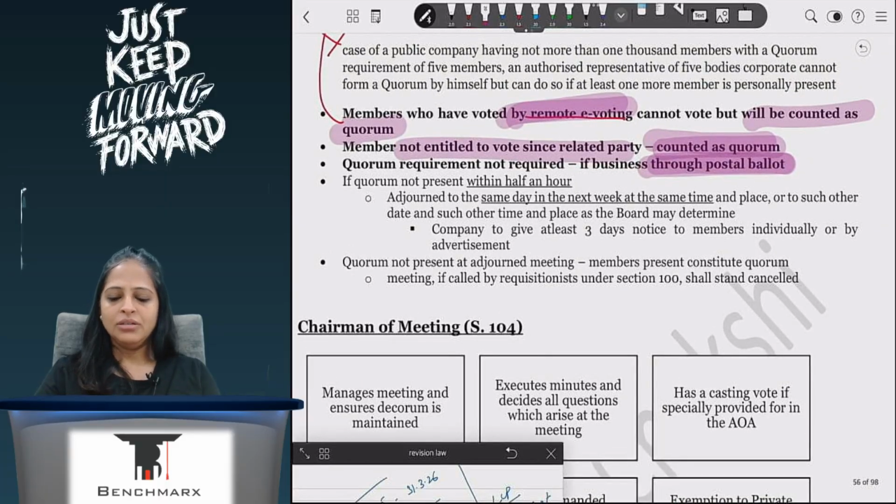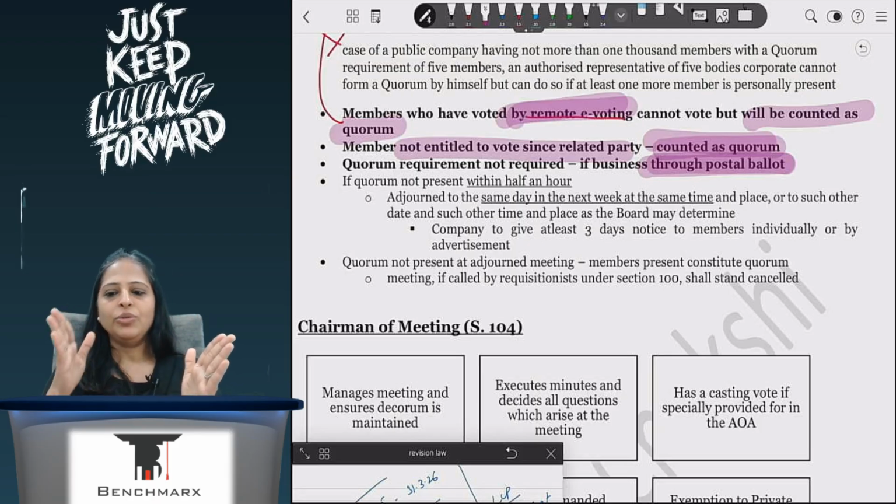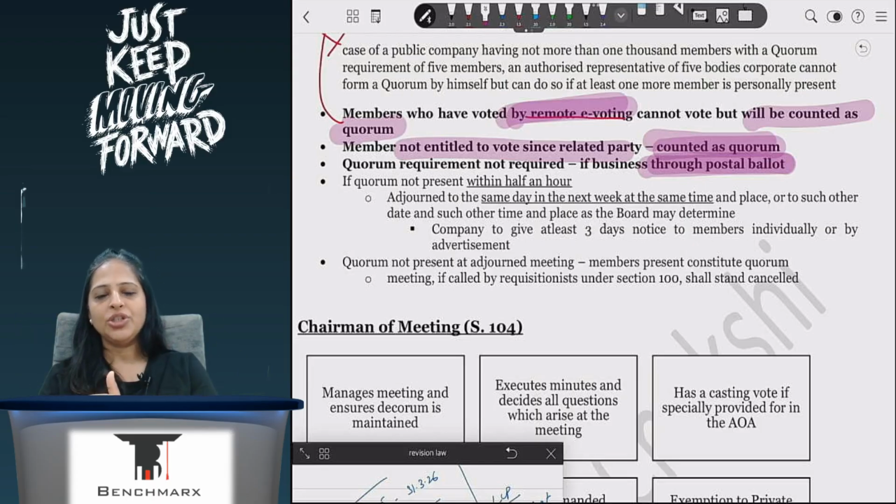Now, in India, we have Indian Standard Time, so there is a possibility that people may come late. So the act says that if the meeting is starting at 11 a.m., you have to wait till 11:30. Before 11:30, these members have to be present. If not, then you will have to adjourn the meeting, to the next week, same day, time, place, whatever, if it is available, and then have the meeting next week.